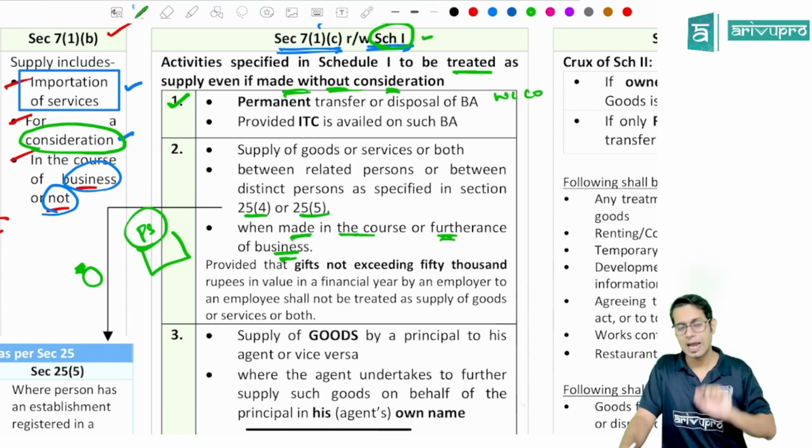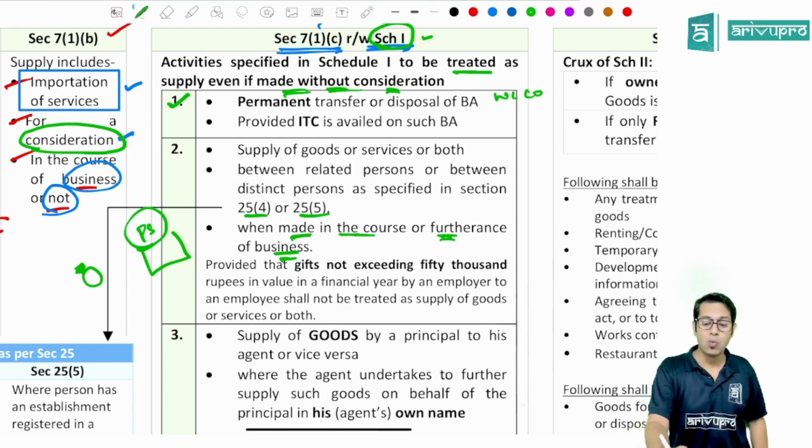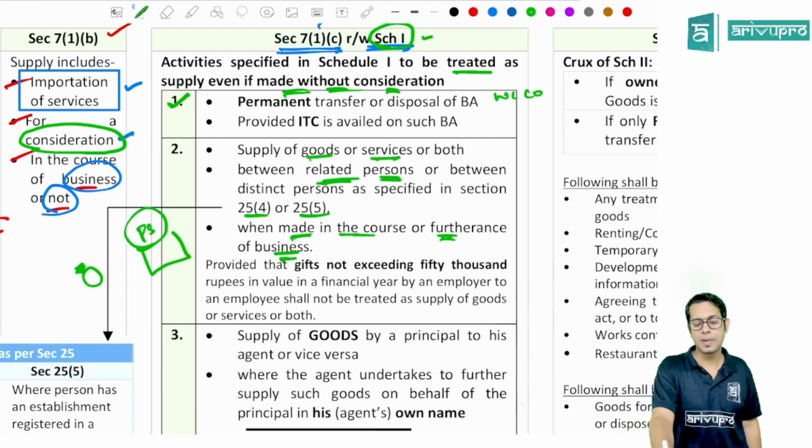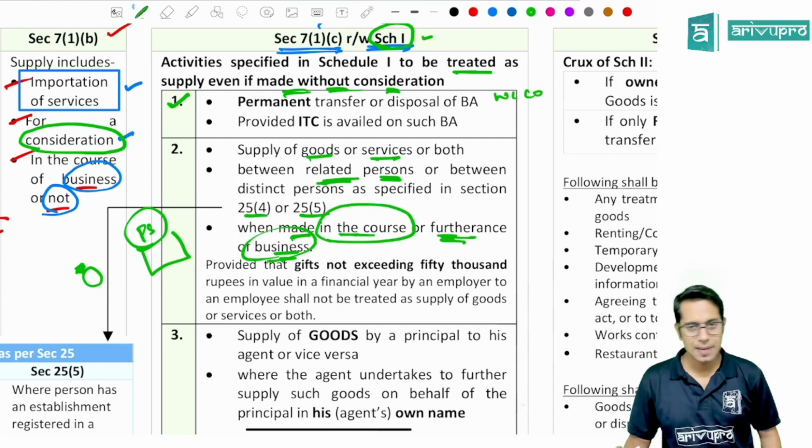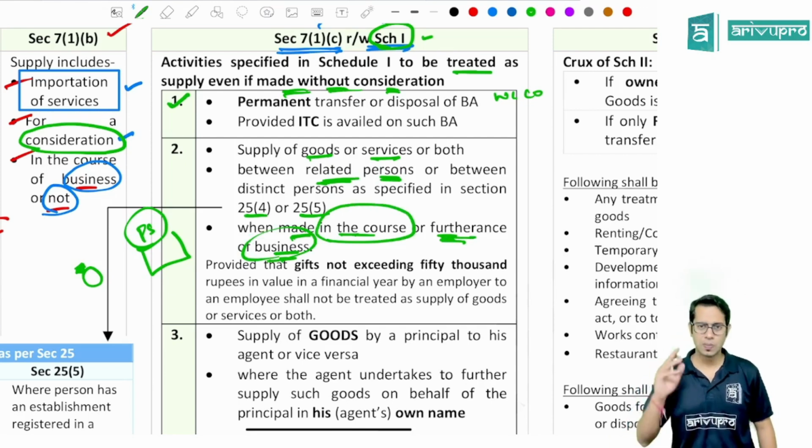Is it a supply, sir? Answer is no. Because, why, sir? Whatever goods or services I am giving free of cost to a related person should be in the course or furtherance of my business. My business is not supplying diamond rings. Therefore, that will not be treated as supply.